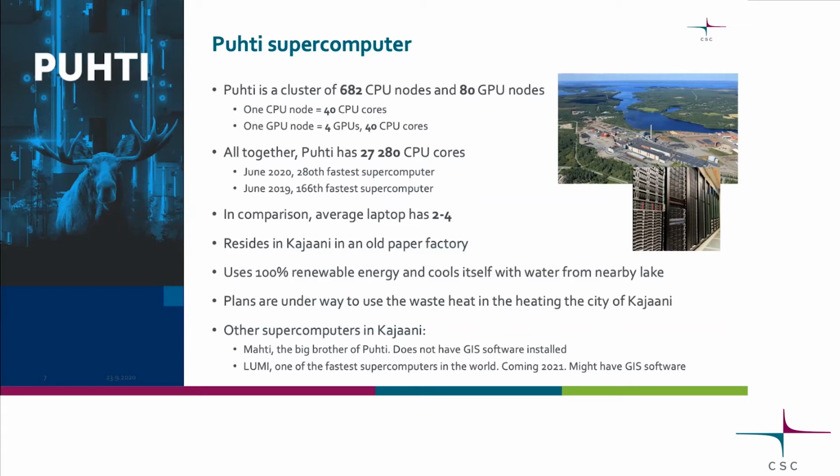And it's in an old paper factory. Then maybe the interesting part is that it uses 100% renewable energy and cools itself with the water from the nearby lake. Other supercomputers residing at the same address include Mahti, which is the big brother of Puhti. And Mahti is only a month old, maybe.